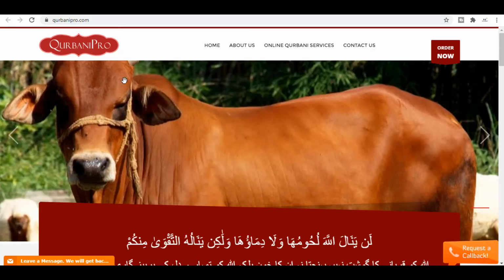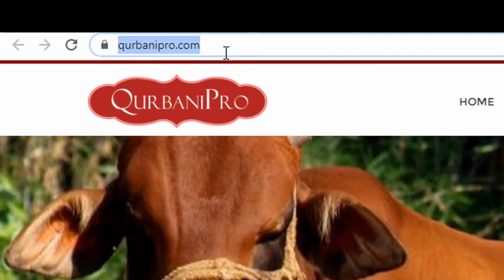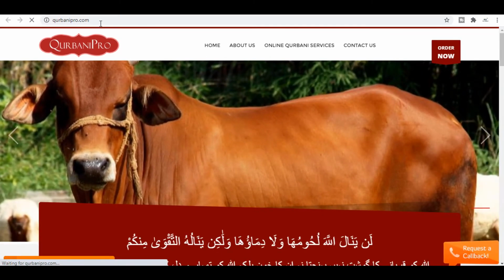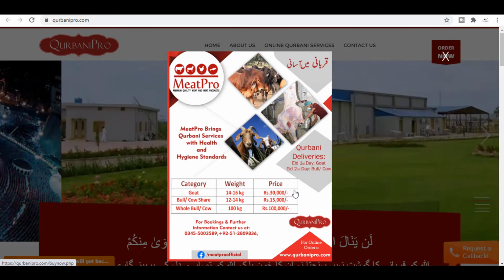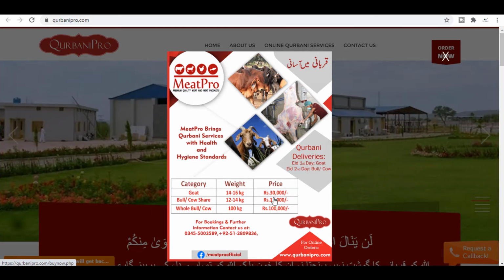The first website name is QurbaniPro.com. When you open this website, you will see the notification based on Qurbani mein Asani, and then they will show you the prices also, which is based on Pakistan and which is showing in rupees.